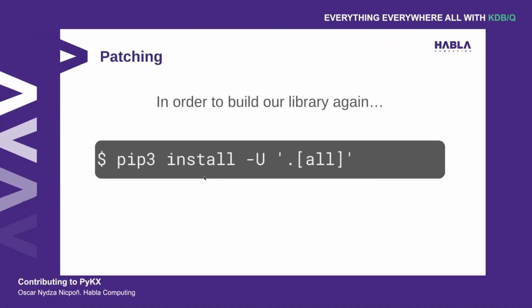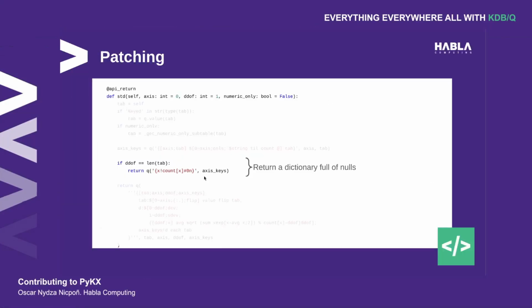So this is what it looks like, and we are checking if the delta degrees of freedom is equal to the length of the table. And notice something really cool in this line: we are using Python's standard functions with PyKX objects, something that's worth mentioning. If that's the case, then we create a dictionary full of nulls.